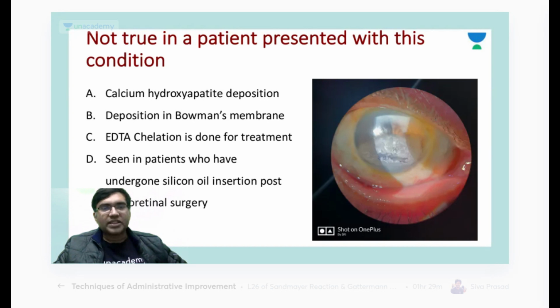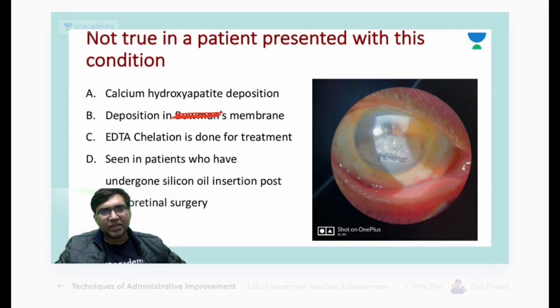Okay. So the next question: which is not true in a patient presented with this condition? So first of all, what does this condition look like? Is the pole visible?